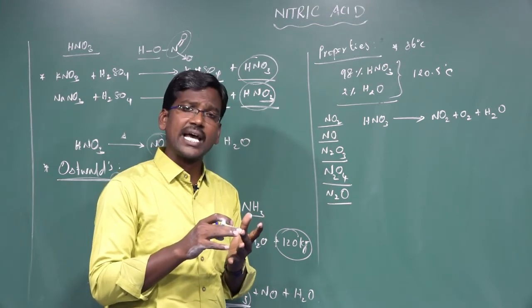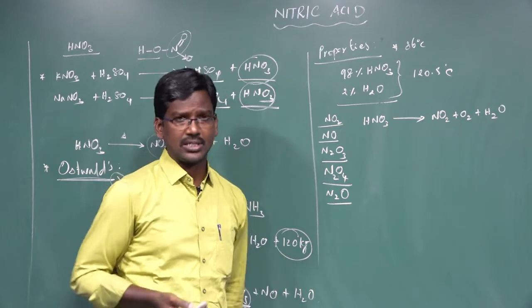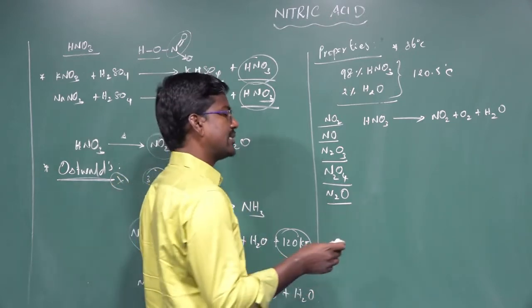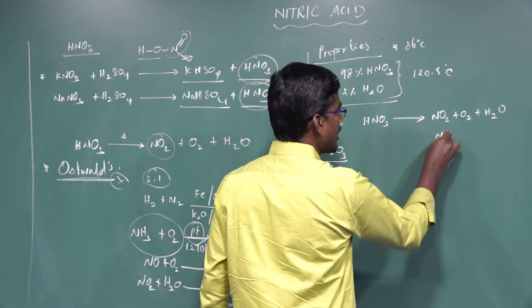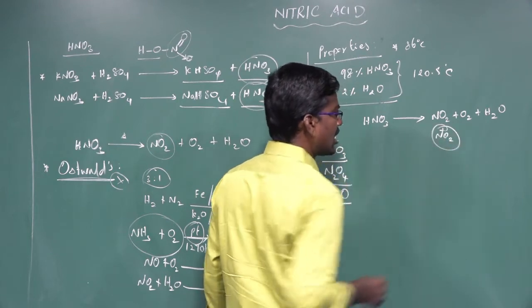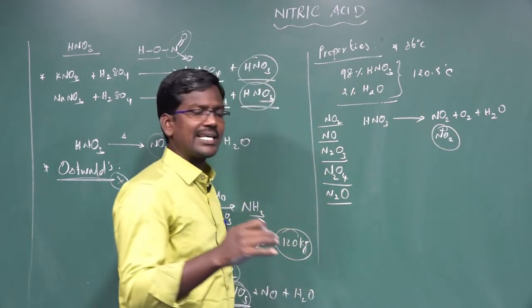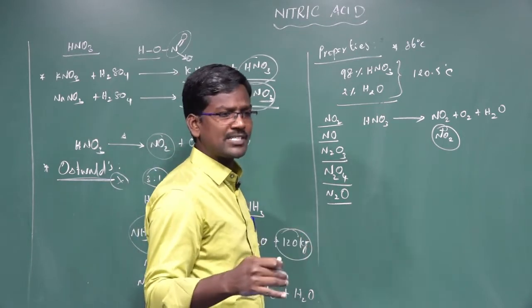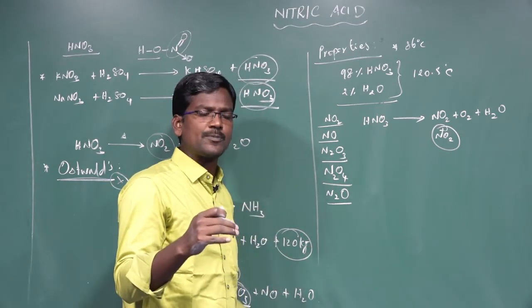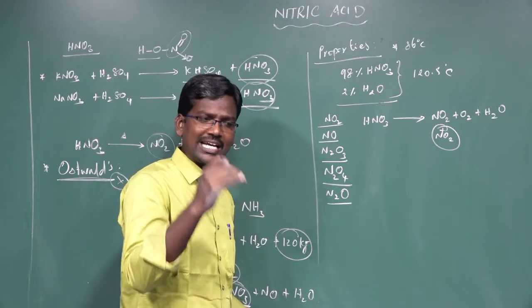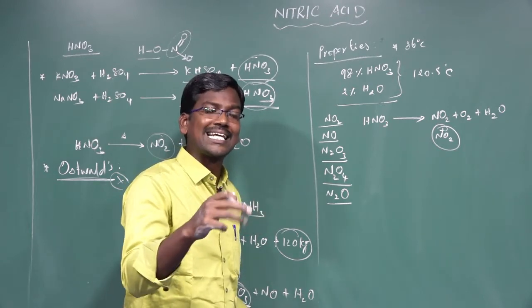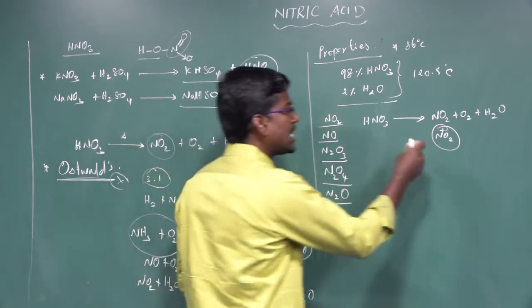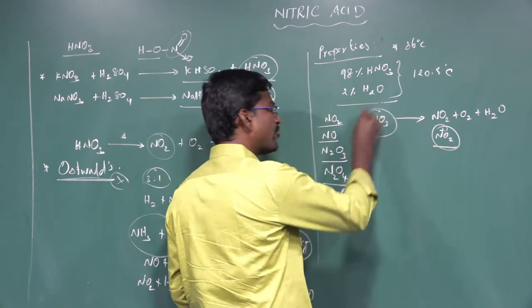Nitric acid also acts as a nitrating agent. It gives the NO2 plus ion, which is called an electrophile. Nitric acid is an electrophile donor. What is the meaning of electrophile? An electron-deficient species is known as an electrophile, and an electrophile attacks the electron-rich site. The electrophile is donated by nitric acid.